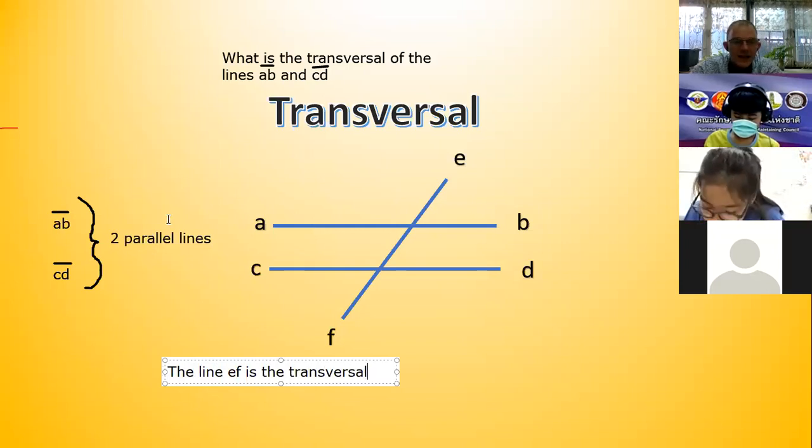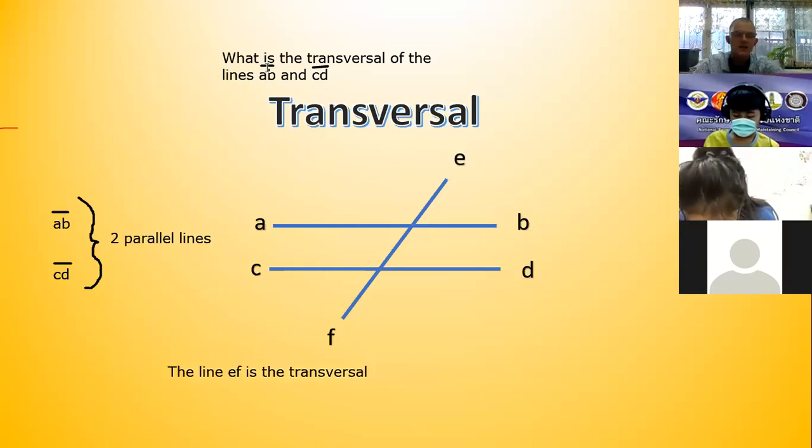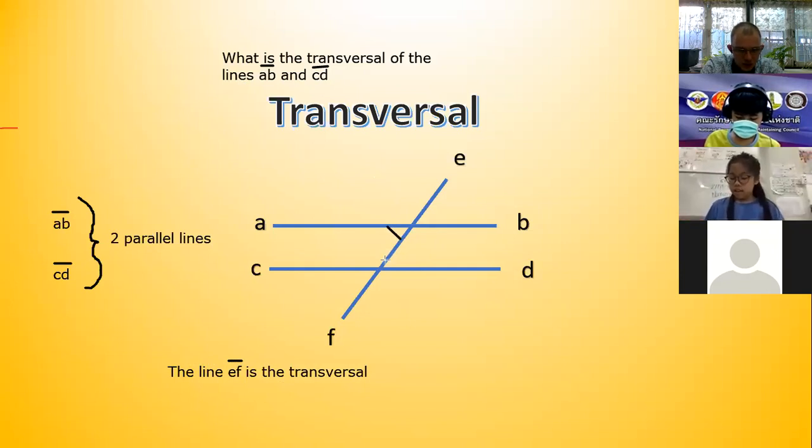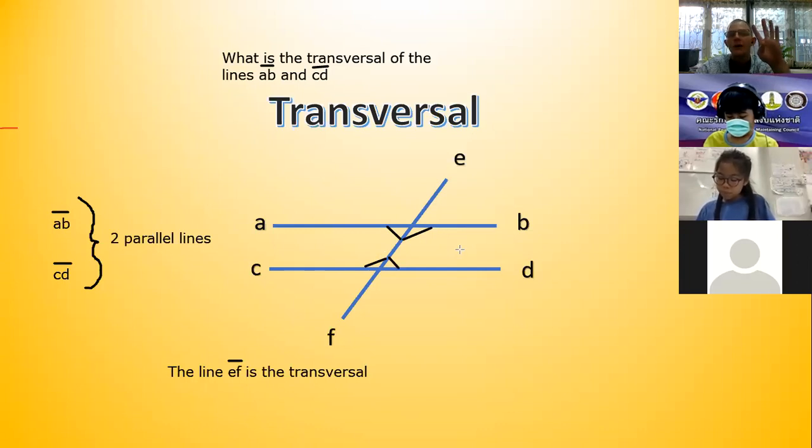Why? Because it cuts through the two parallel lines. And when you have a transversal, you can see there are four co-interior angles. There's one co-interior here, one there, another here, another here. So there are four co-interior angles in this picture.